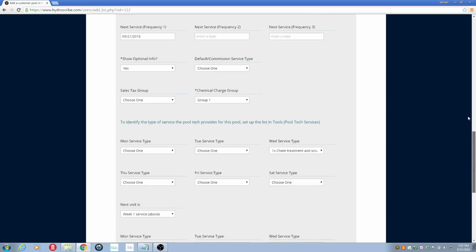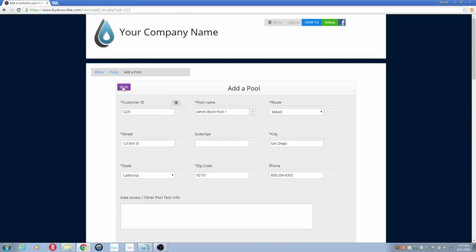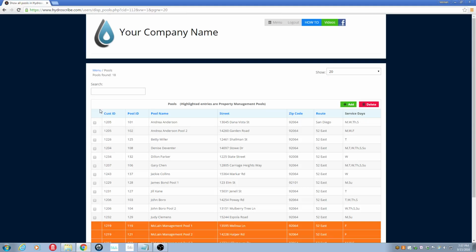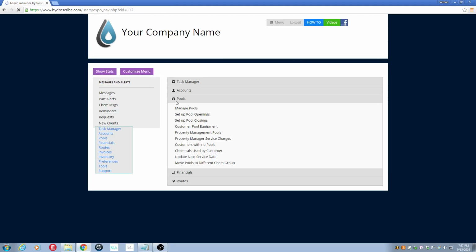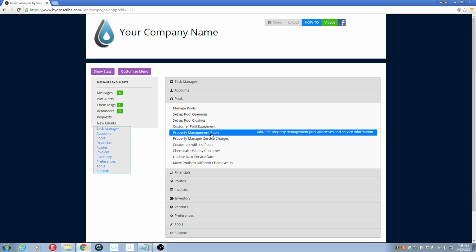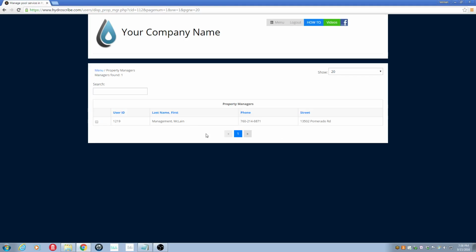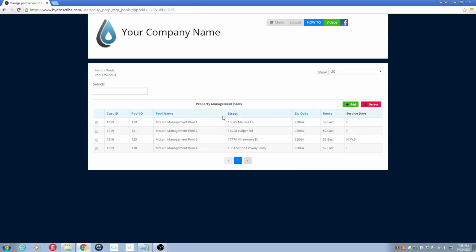Now, rather than doing that here, I want to go and look at the property management pool. So I'm going to go back to the menu, and this time I'm going to click the property management pools option because I want to show you what it looks like. Okay, when you do, it will bring up the list of property manager accounts, and that will give you an opportunity to select the proper property manager that you want to define pools for. So we only have one set up, so I'll go ahead and click that, and you'll see here are the 4 property manager pools that you saw earlier in orange.